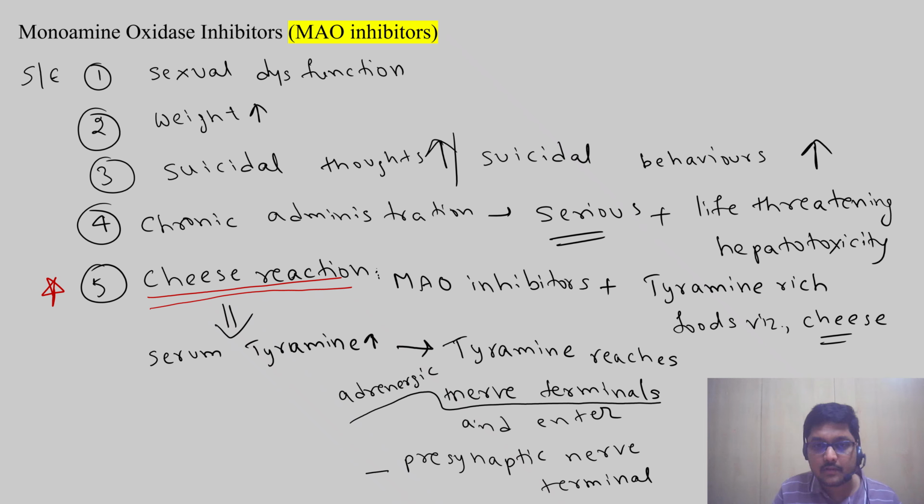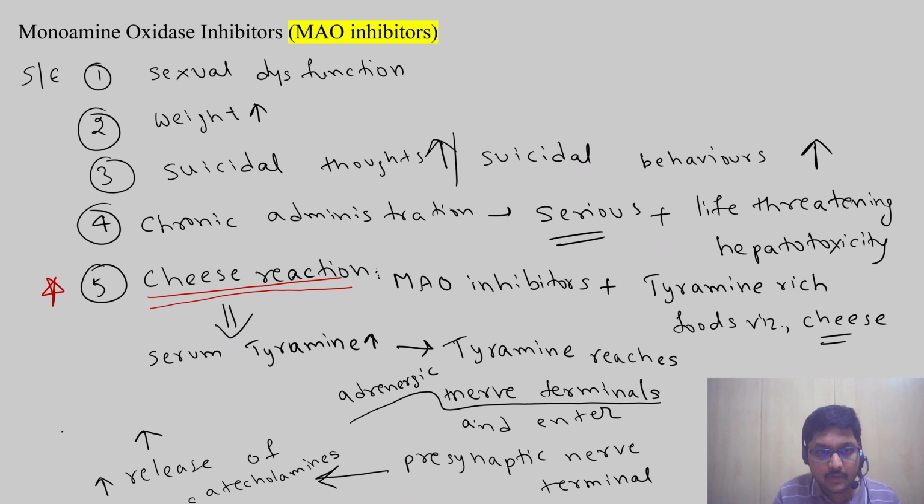Then what happens? After reaching the presynaptic nerve terminal, it stimulates the vesicles to release more and more catecholamines. What happens when these adrenergic catecholamines are released in excess?